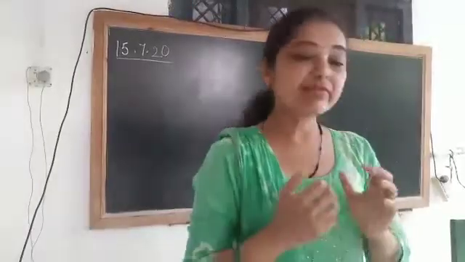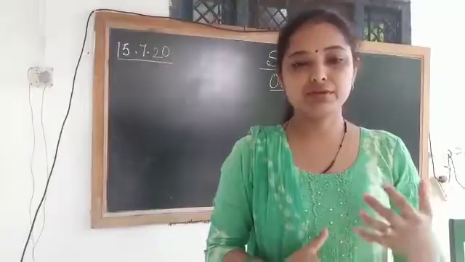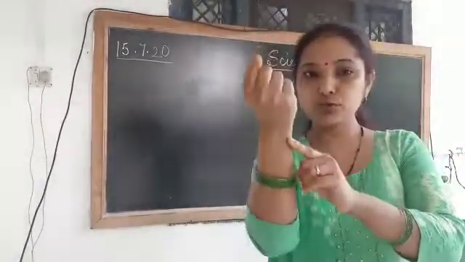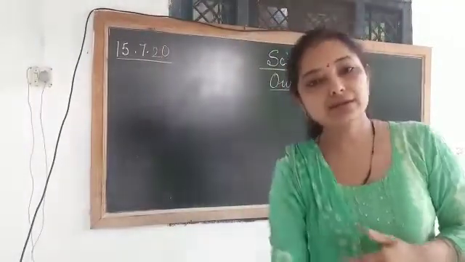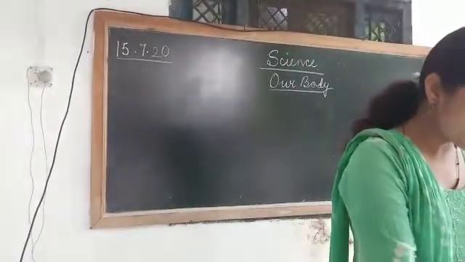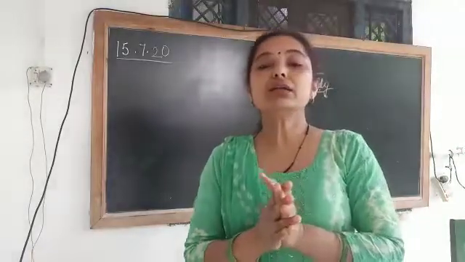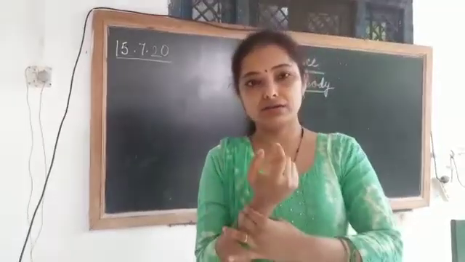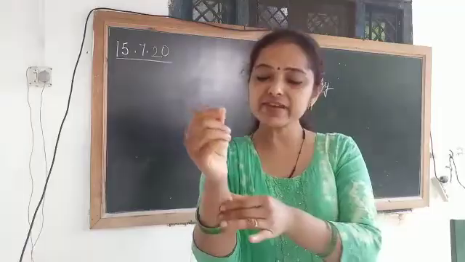So we have learned about the bones and muscles in this chapter: the elbow bone, the wrist bone, and the knee bone. Right, children? Bones are a very hard part, but the muscles are very soft.